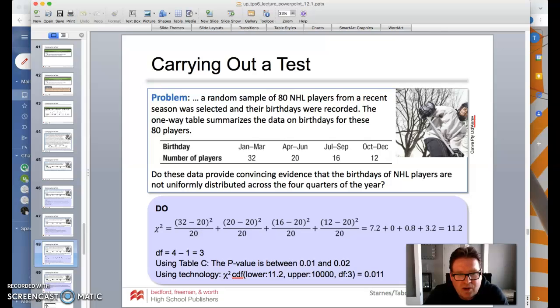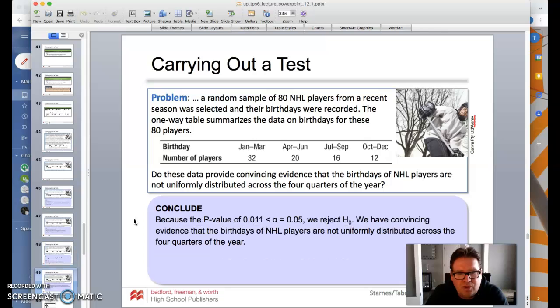That's fine too. Either way, you're going to get a chi-square value of 11.2, and following up, if you're using a table, I maybe discourage the table use, but it's going to show you between 0.01 and 0.02. I like using the calculator better. If you go into that and put in the information here in our tests, we can certainly look at that in the VARS section. We can get that probability of 0.011. Okay, so the conclusion is that our p-value is 0.011. It is less than our significance level of 0.05.